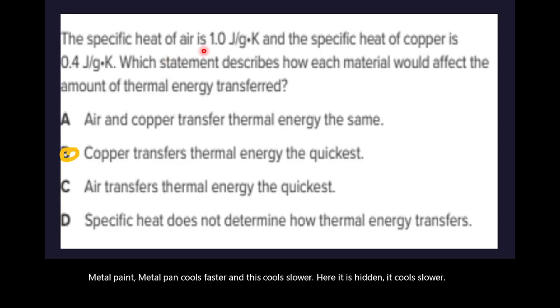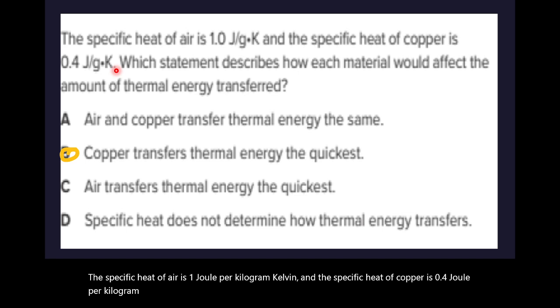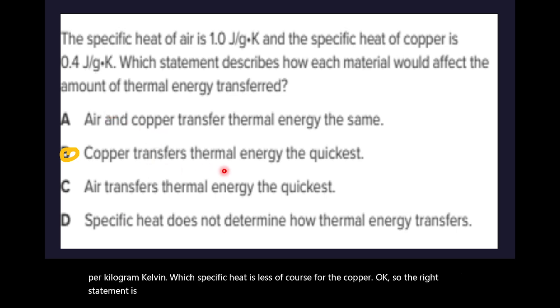The specific heat of air is 1 joule per kg Kelvin, and the specific heat of copper is 0.4 joule per kg Kelvin. Which specific heat is less? Of course, for the copper. So the right statement is copper transfers thermal energy the quickest.